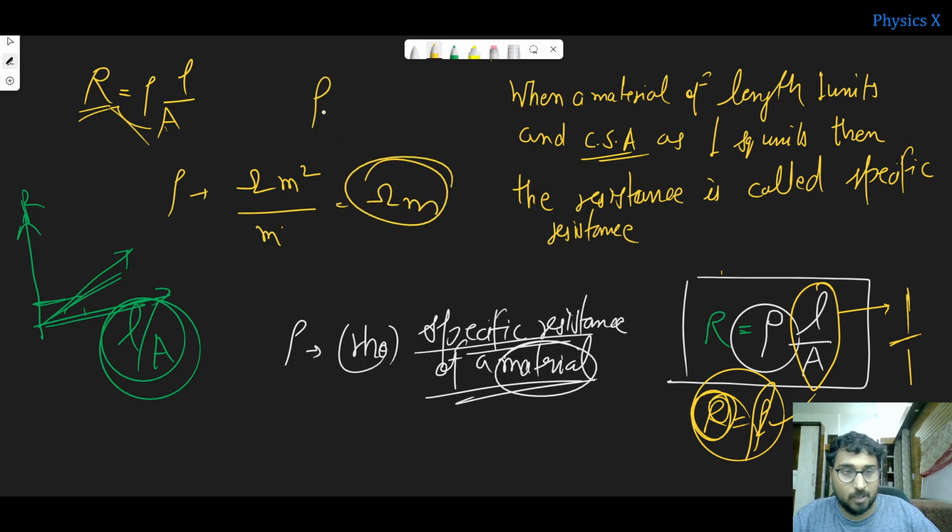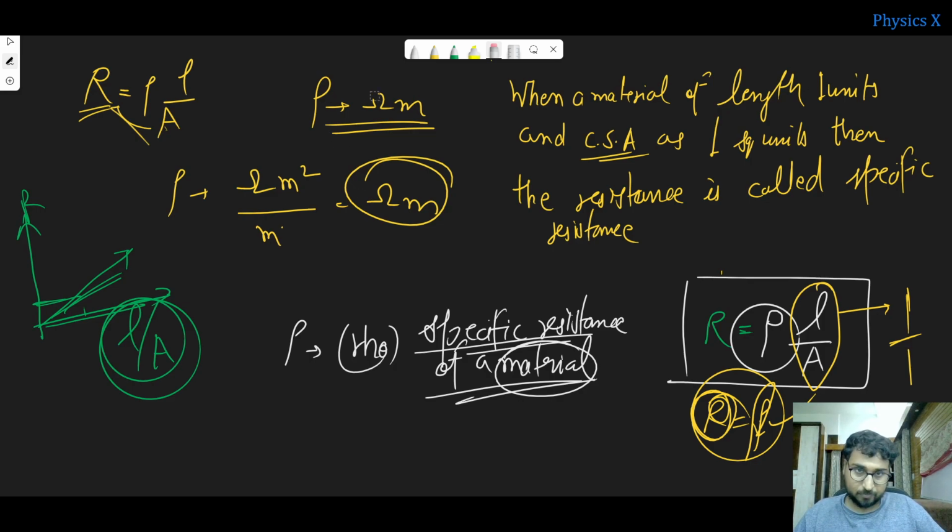What is the unit of specific resistance? It is nothing but ohm meter. So this is all about specific resistance.